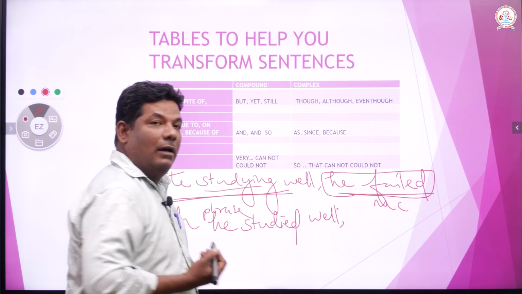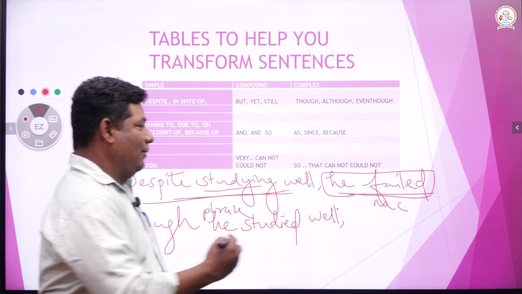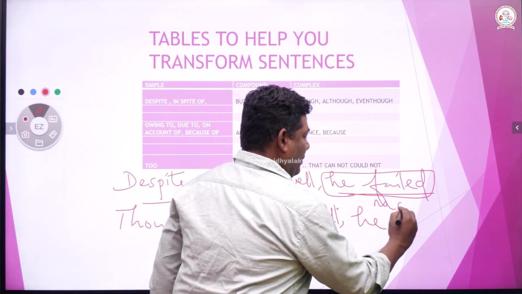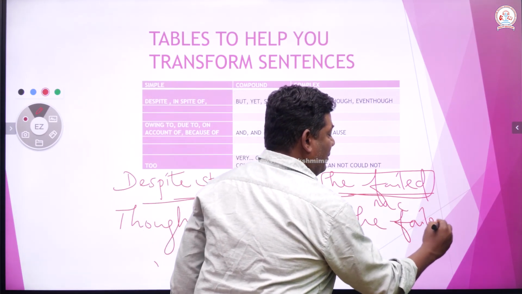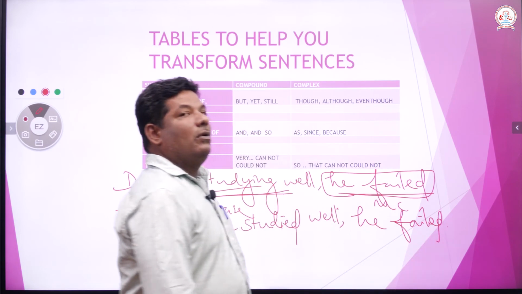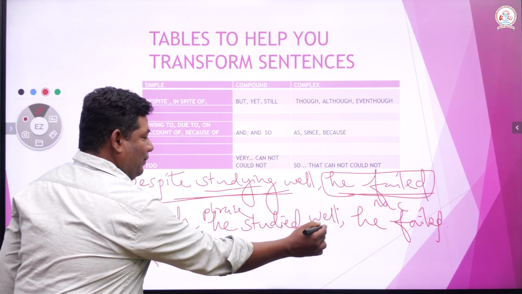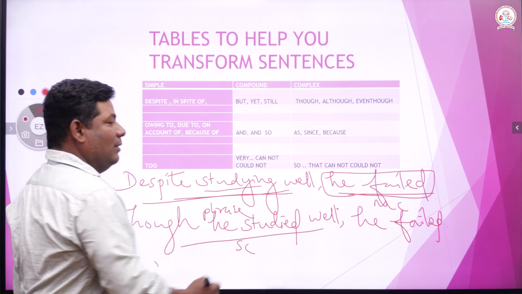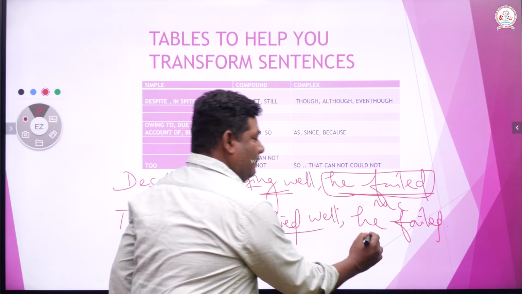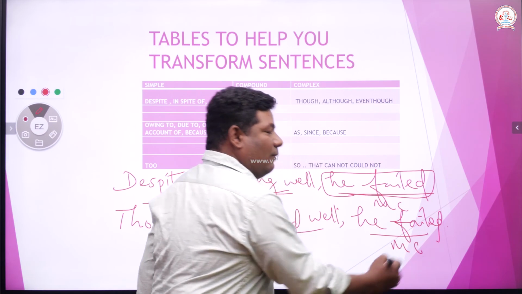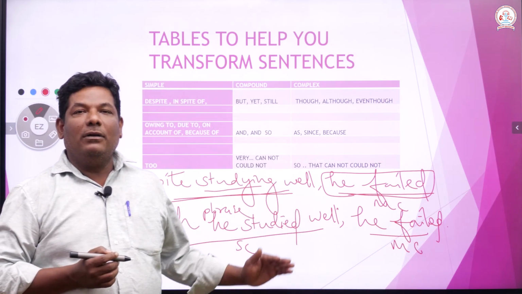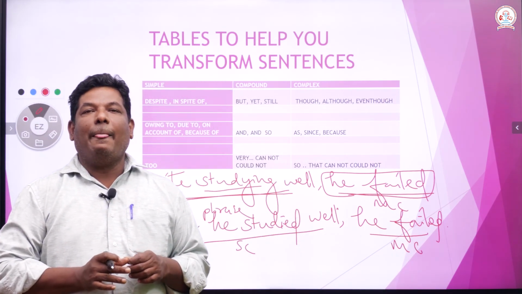Though he studied well, he failed. Though he studied well, he failed. Though he studied well, subordinate clause. He failed is a main clause. Therefore, it has become a complex sentence, right?